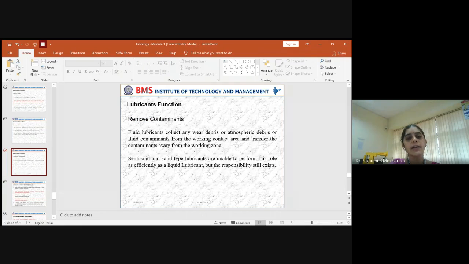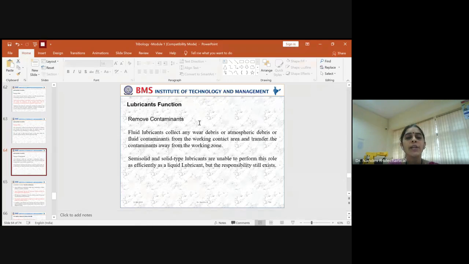So next is removal of the contaminants. Suppose you're making the machine components move for a longer period of time and you're using some lubricant. It should have the capabilities. Usually we use the lubricant to reduce wear and tear and keep the moving components at room temperature or at a cooler temperature.